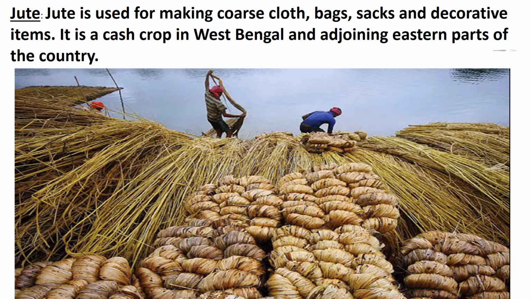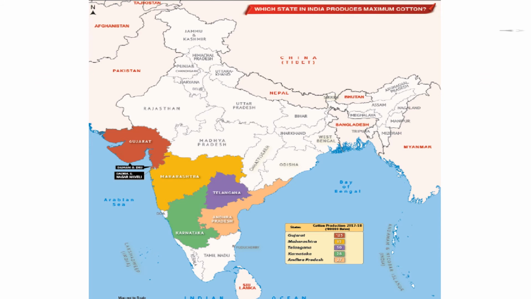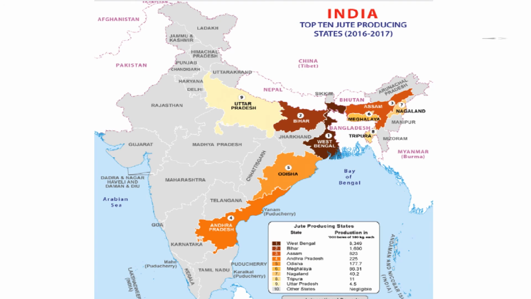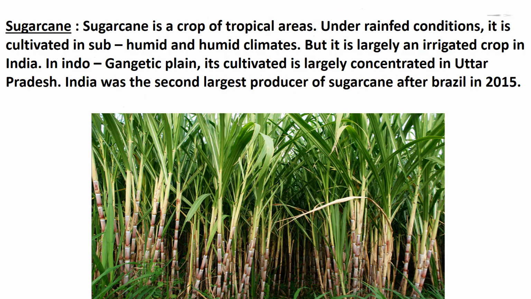West Bengal accounts for about 3/4 of the production in the country. Bihar and Assam are other jute growing areas. Being concentrated only in few states, these crops account for only about 0.5% of total cropped area in the country. In the given figure, the image of the India map shows the states in India that produce maximum cotton crops. In the given figure, the map of India shows top 10 jute producing states in the year 2016 and 2017.